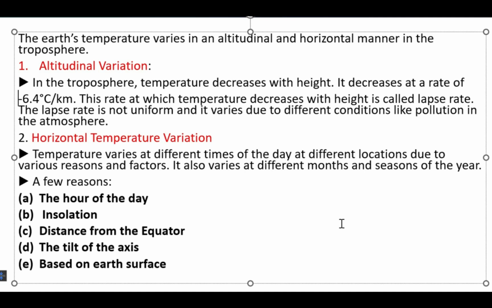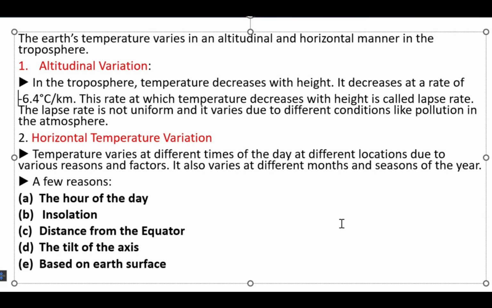This tilt is maintained throughout its orbit. This tilting of the axis leads to seasonal variation. Due to this, the months closer to June are summer months in this hemisphere. During this period, the northern hemisphere receives a greater amount of solar energy and hence will have higher temperature. Places near the equator receive more solar energy, resulting in high temperature.